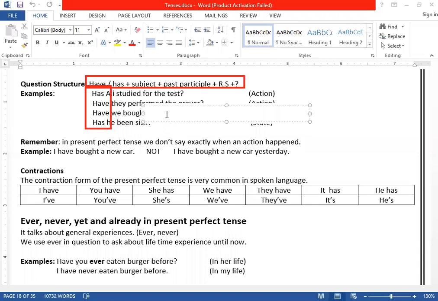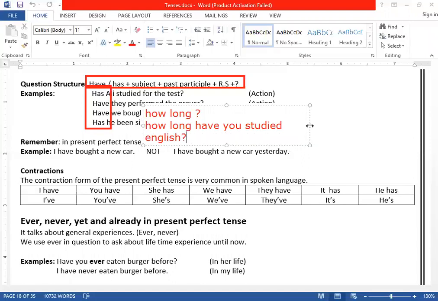He will ask you a question with how long. Whenever he asks you a question with how long, he wants to know about your lifetime experiences. For example, if I ask you, how long have you studied English?